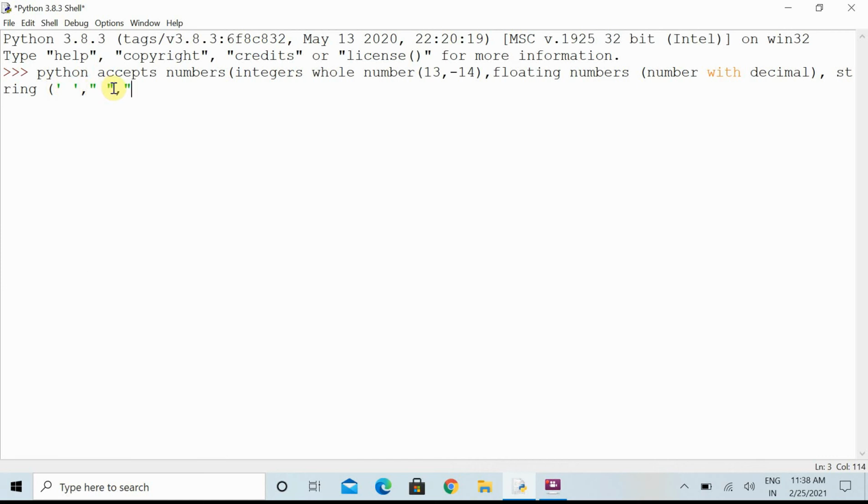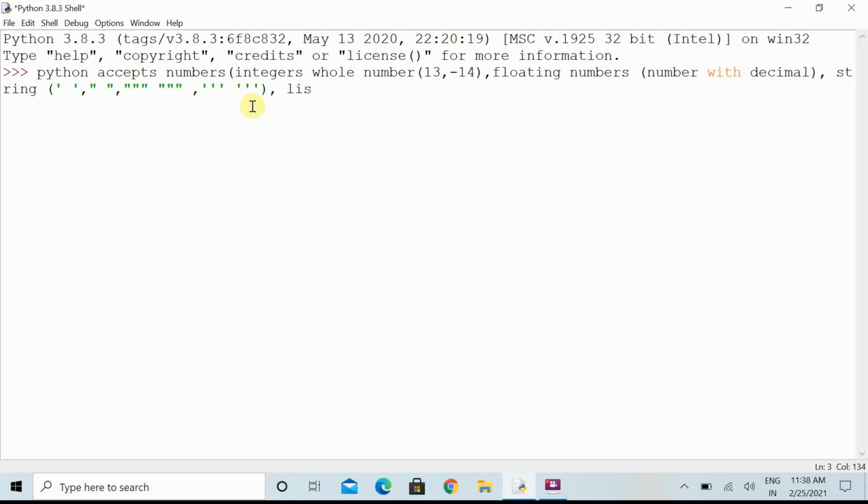There is one more thing. If we start with triple double quotes, then we have to end with triple double quotes. If we start with triple single quotes, we have to end with triple single quotes. Whatsoever, if we are enclosing anything in quotes, that comes under the string category.